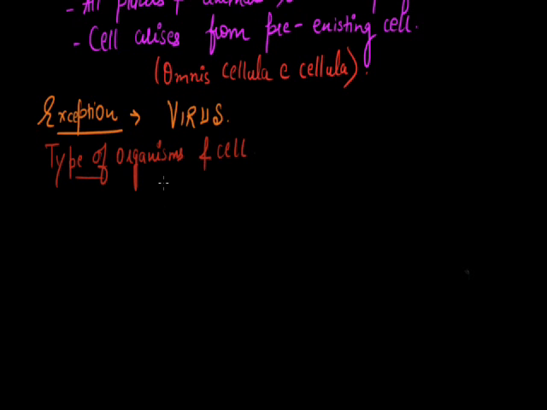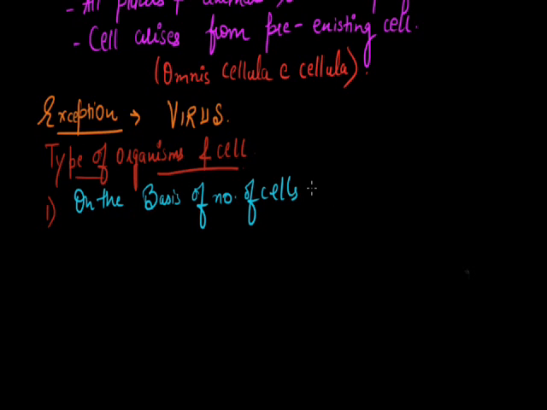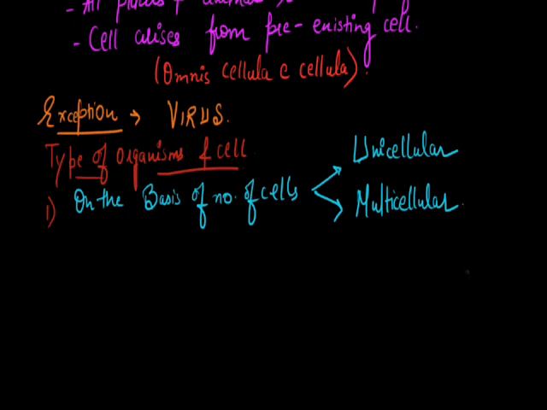To classify this, first we will see on the basis of number of cells. On this basis, we classify it into two classes. First is unicellular and second is multicellular. As the name suggests, the unicellular are made up of only one cell. A very good example of this is amoeba. As amoeba is made up of a single cell, all the vital functions are performed by the single cell.